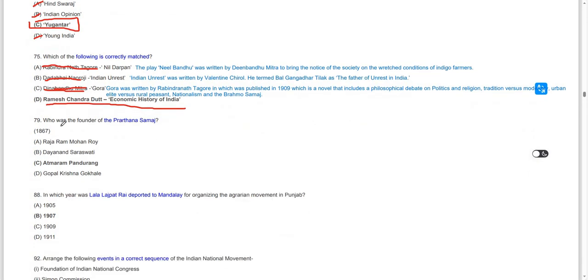Moving on to the next question, who was the founder of the Prarthana Samaj? Prarthana Samaj was founded by Atmaram Panduranga in the year 1867. Atmaram Panduranga is the one who established Prarthana Samaj.